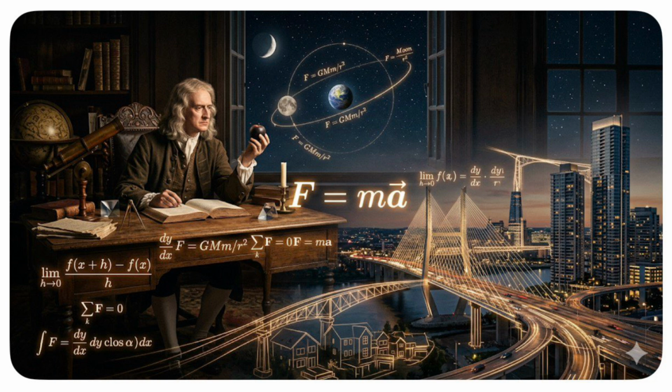When we look at a bridge or a skyscraper, we are seeing a calculated standoff where the forces of gravity and environmental loads are perfectly balanced by the strength of the materials. Every beam and column is sized according to Newton's second law, ensuring that acceleration remains zero and the structure stays firmly in place.